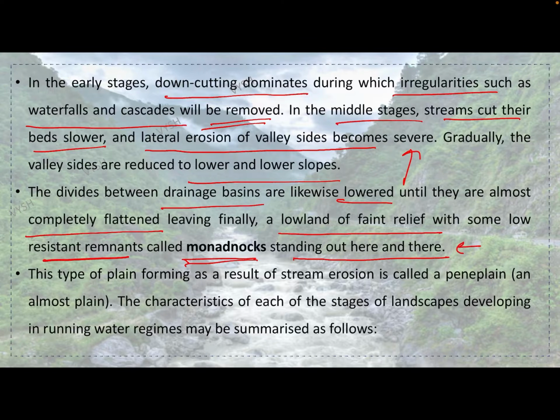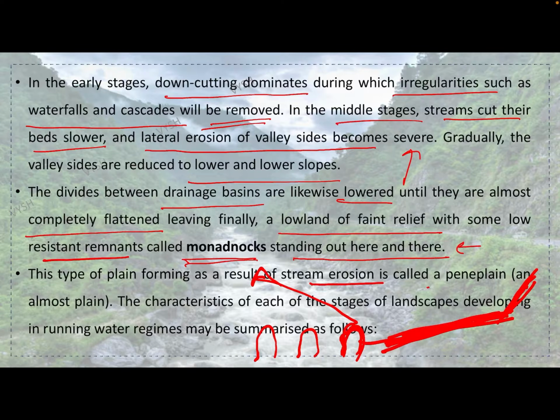So what happens is, when there is a flow, for example, if there is a flow like this, in the starting it will be in this direction. Once it gets normal, small pieces of land will be left alone, which are known as monadnocks. Okay, this type of plain forming as a result of stream erosion is called a peneplain, meaning almost plain.